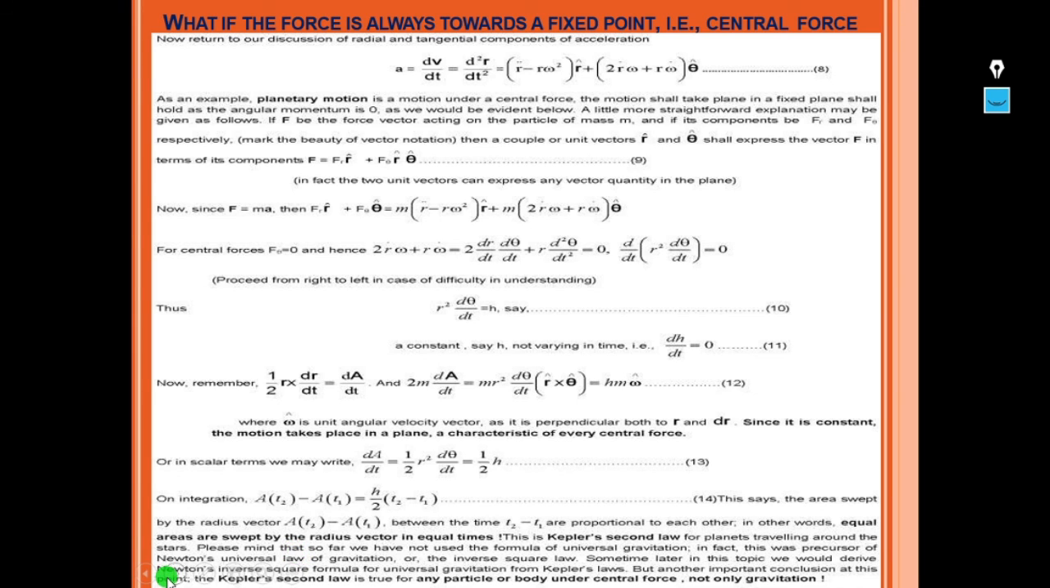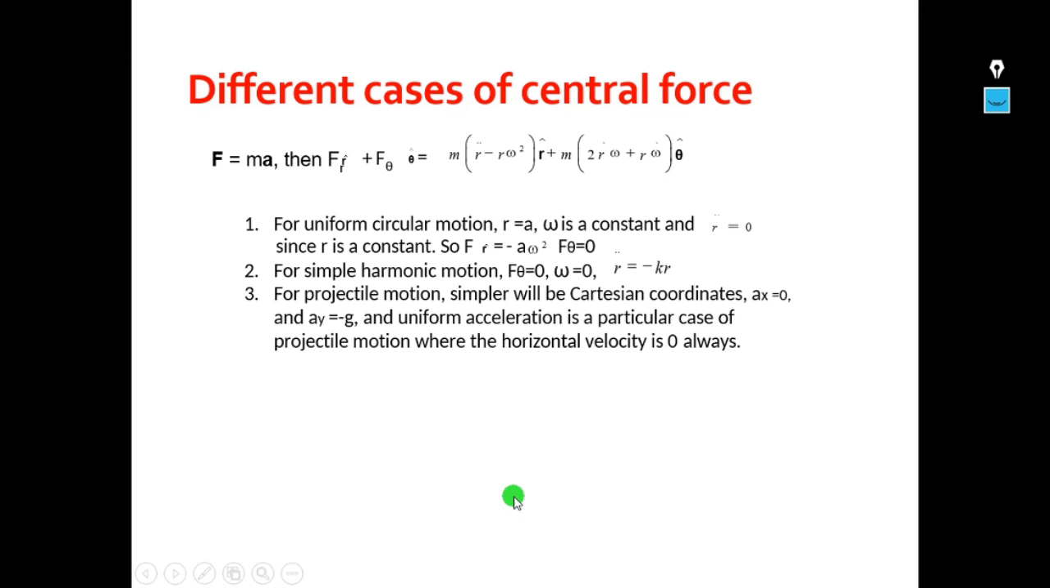So we have not used the formula of universal gravitation. In fact, this was a precursor of Newton's universal law of gravitation or the inverse square law. Sometime later in this topic, we would derive Newton's inverse square formula for universal gravitation from Kepler's law. But another important conclusion at this point: Kepler's second law is true for any particle or body under central force, not only gravitation. So equal areas are swept in equal intervals of time. This is given by Kepler's second law.